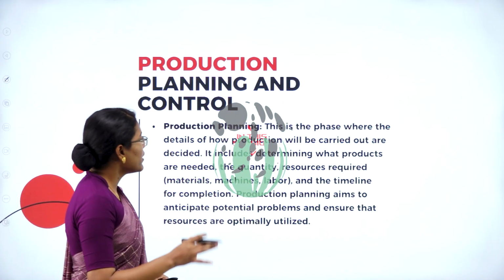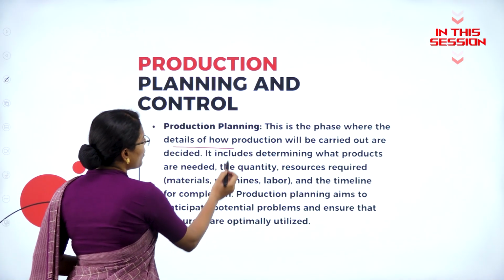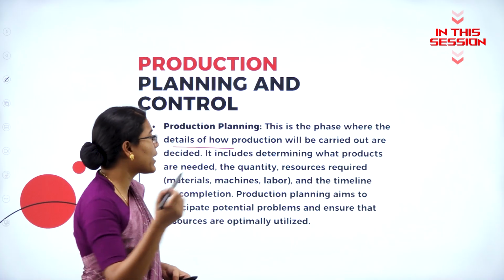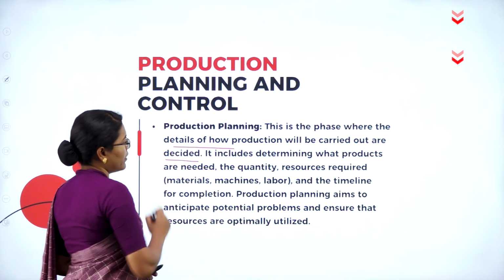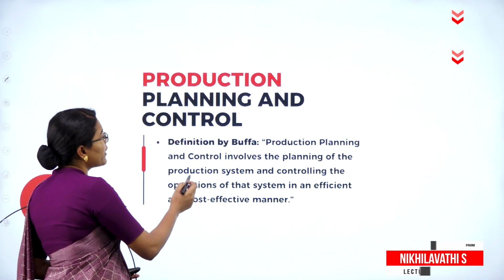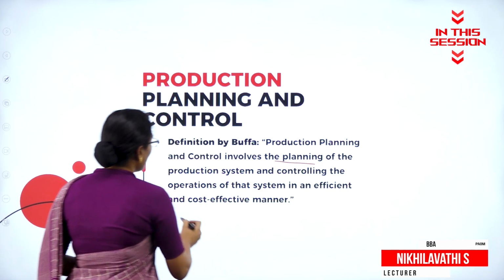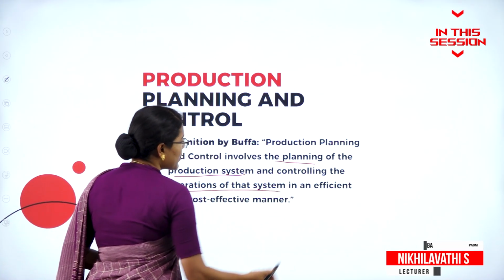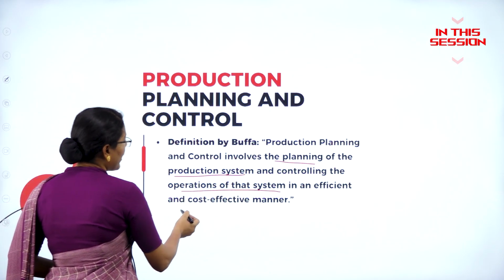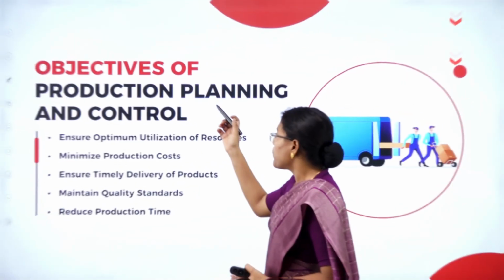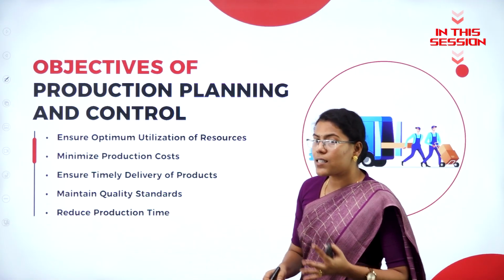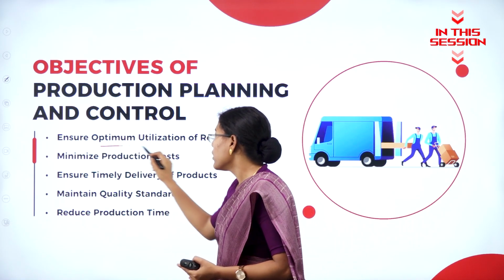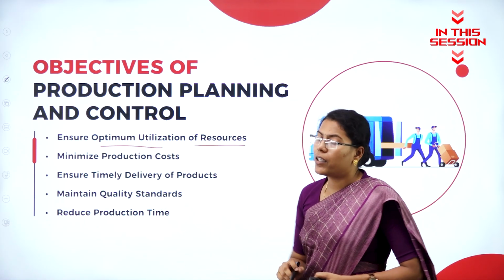Production planning is the phase where the details of how production will be carried out are decided. He says the production planning and control involves planning of the production system and controlling the operations of that system in an efficient and cost-effective manner. The production planning and control is necessary because it ensures optimum utilization of resources.